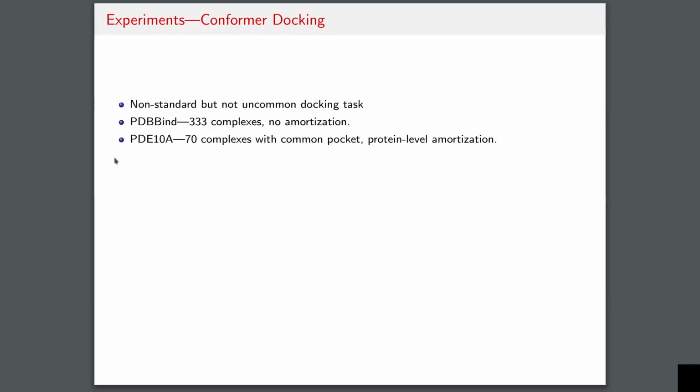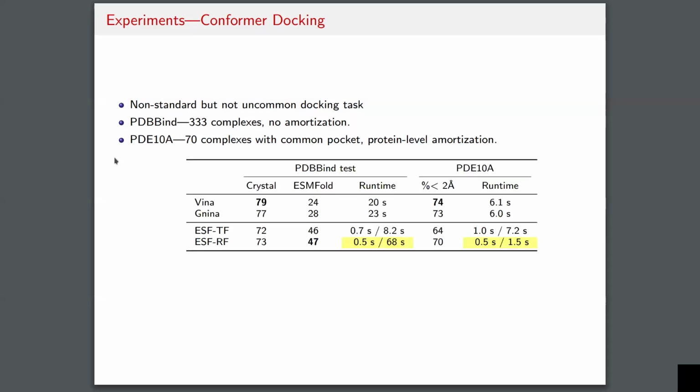But then we're going to look at another set called PDE10A. This is a protein called phosphodiesterase 10A, where there are 70 available crystal structures where these 70 different ligands are docked to the same pocket. And so what this allows us to do is to explore the impact of protein level amortization. And we're going to see that our method is going to have some runtime improvements.